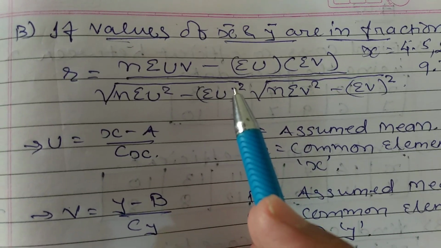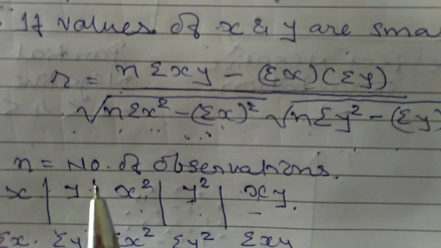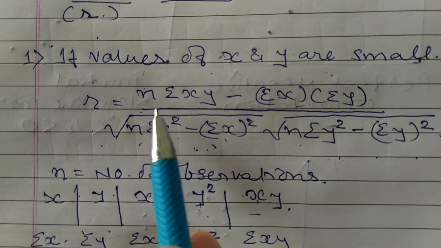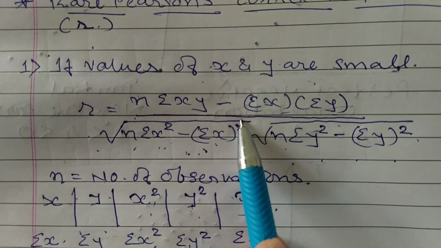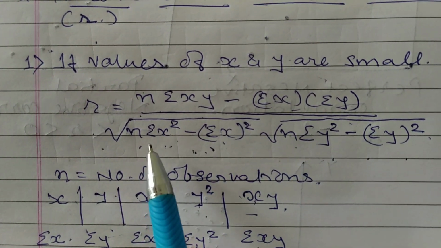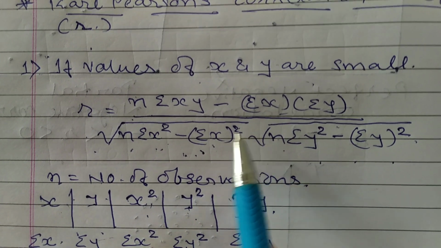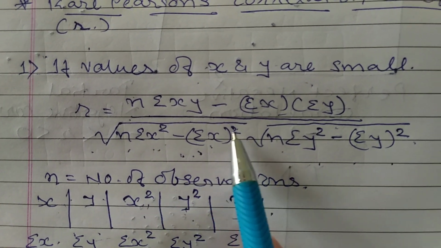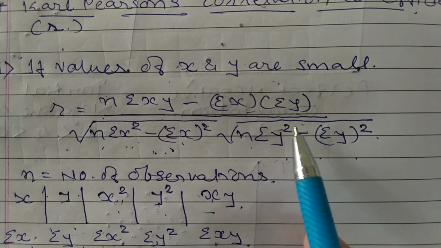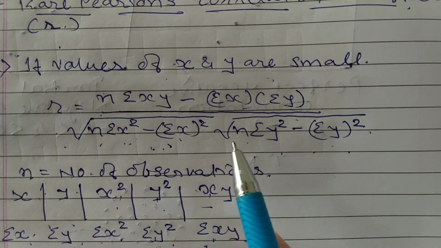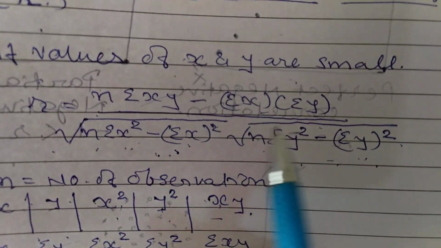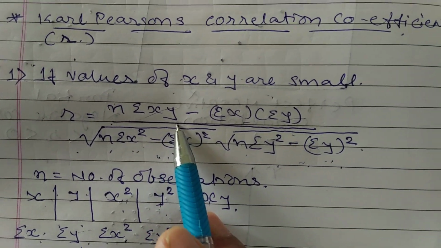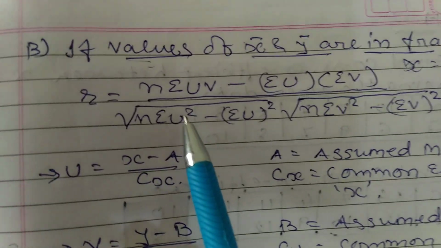This formula is similar to the formula which we used when the values of x and y are small: n sigma xy minus sigma x sigma y upon under root n sigma x square minus sigma x the whole square, under root n sigma y square minus sigma y the whole square. That means the formula has been replaced, x and y are replaced by u and v. The formula would be the same.